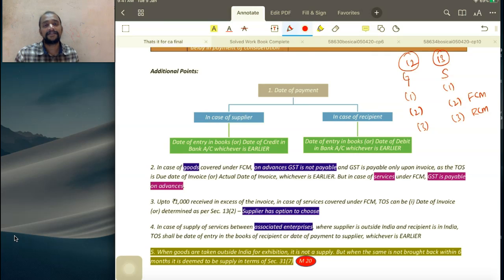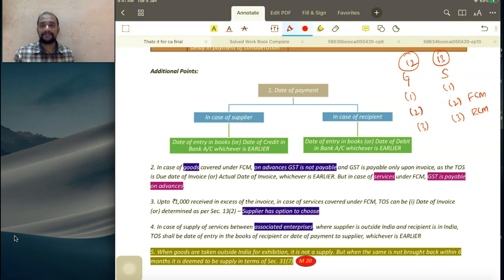So usually, which is earlier here? Suppose if I receive the money first and thereafter I pass a journal entry, that is the credit in my bank account is first, and then you intimated that you have made the payment, thereafter I will pass a receipt entry, whichever is earlier is the date of credit in my bank account. Suppose if you give me a check and I will be depositing the check, first I will make an entry and then I will deposit, and the date when it gets credited in a bank account will be a later date. So whichever is earlier is the date of entry in the books.